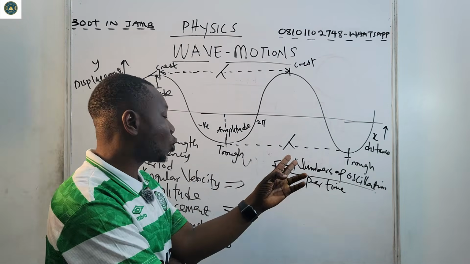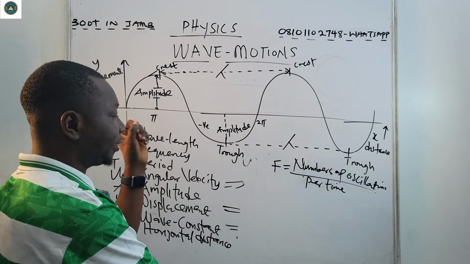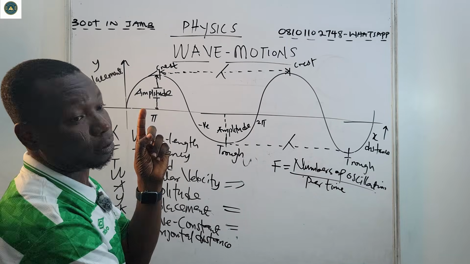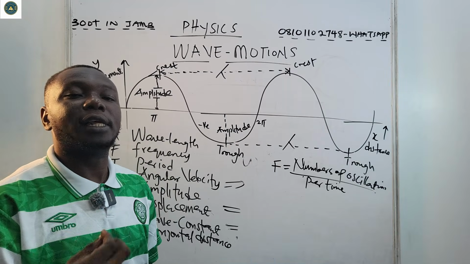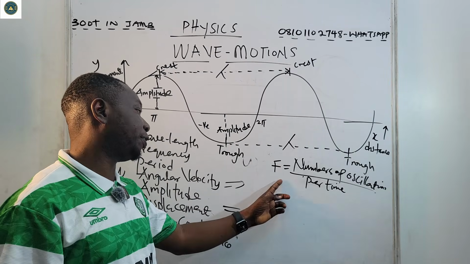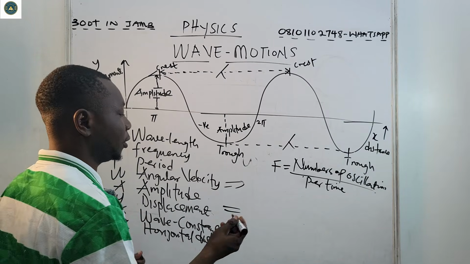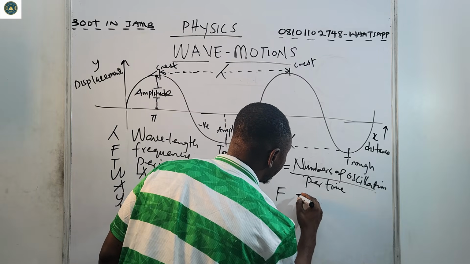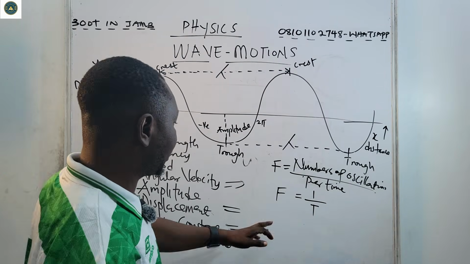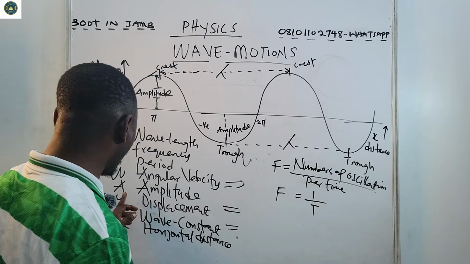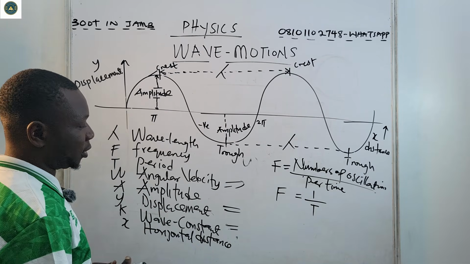Now, the time taken to complete a circle, that is the period. So that means there is an inverse relationship between frequency and period. Frequency is the inverse of period. Now, if frequency is the inverse of period, what happens to our angular velocity?